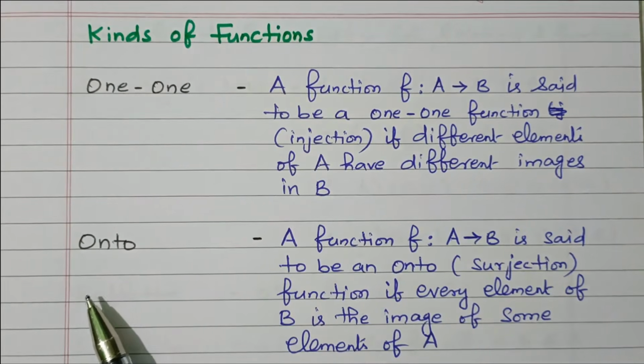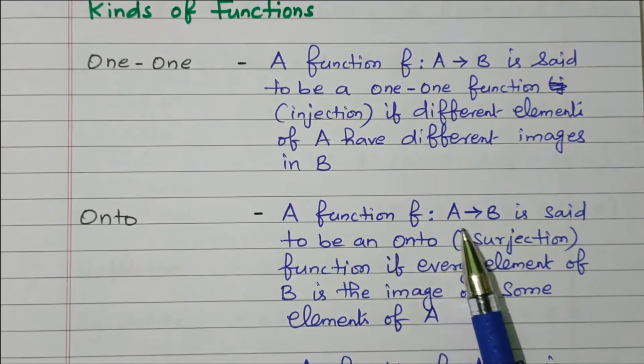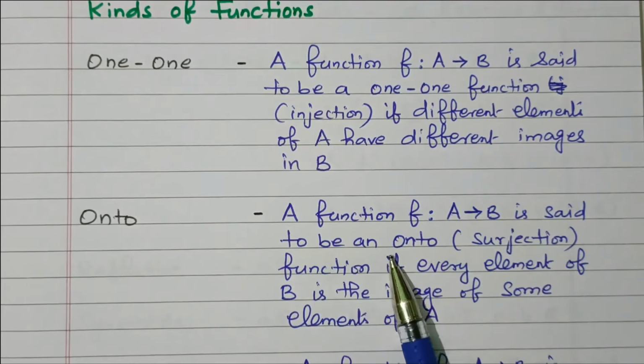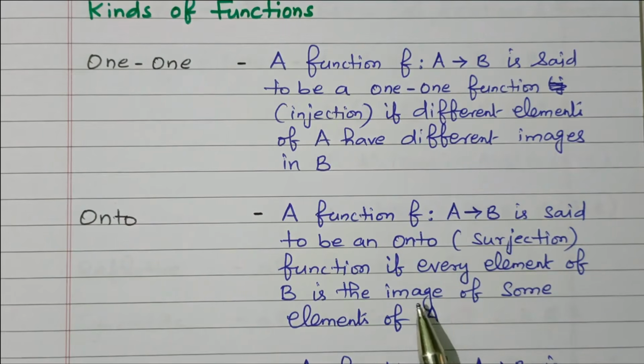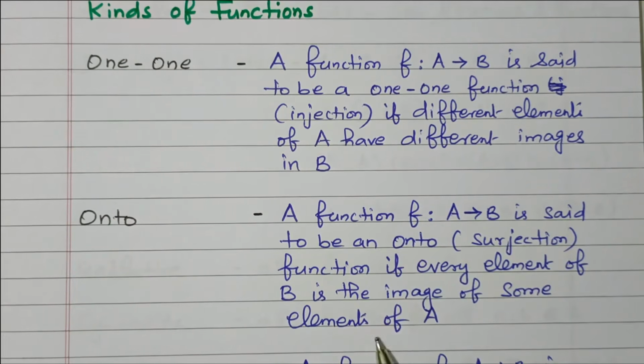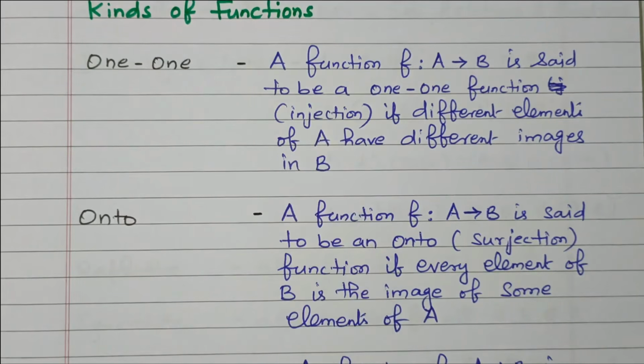Then onto function. A function f: A to B is said to be onto, that is surjection, if every element of B is the image of some element of A. In the previous one, different elements have different images; here, every element of B has a preimage. That is called surjection. Previously, one-one is injection; onto is surjection.